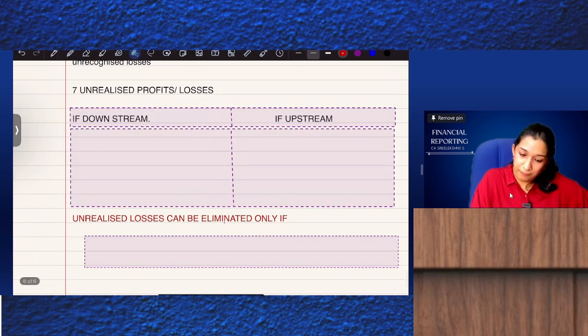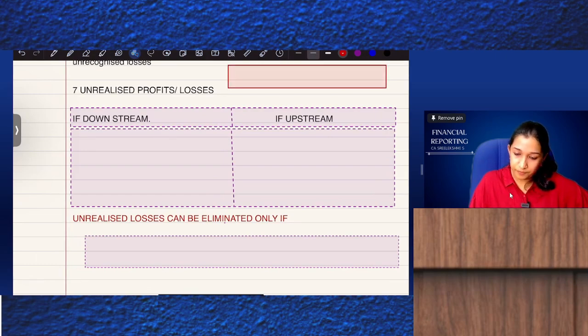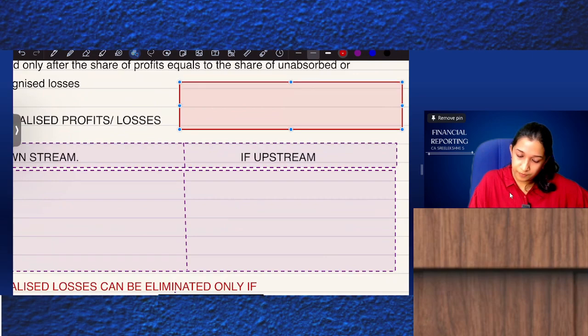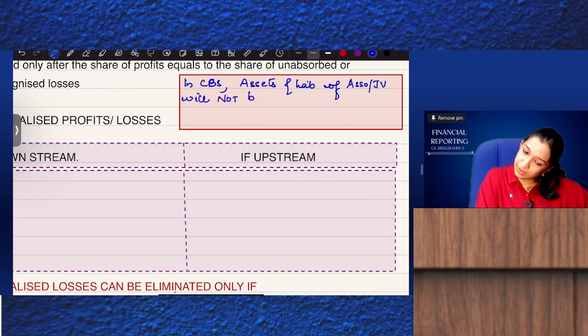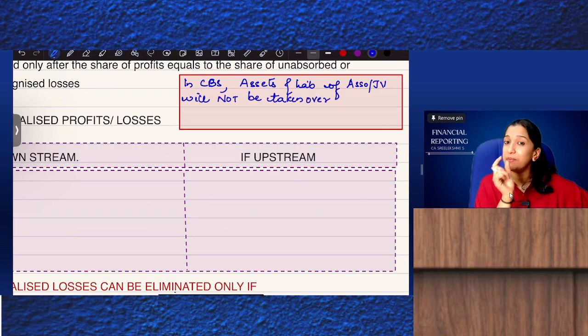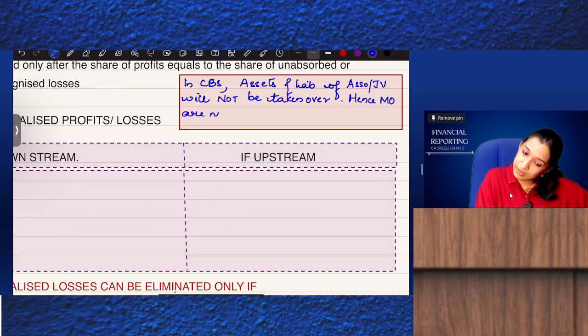You need to remember that in the consolidated balance sheet, assets and liabilities of the associate or joint venture will not be taken over. Hence, mutual owings are not cancelled.